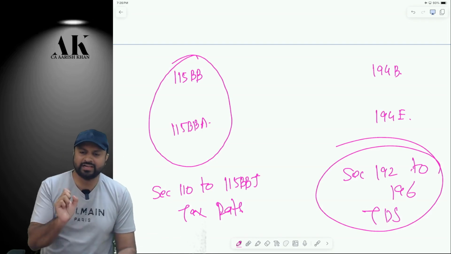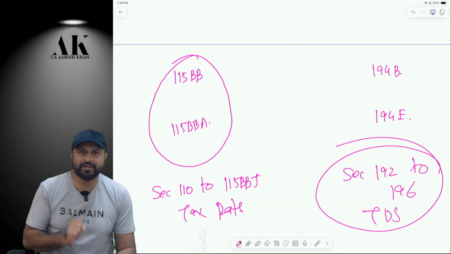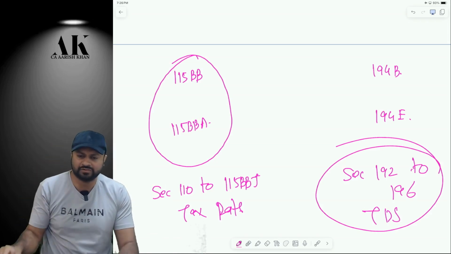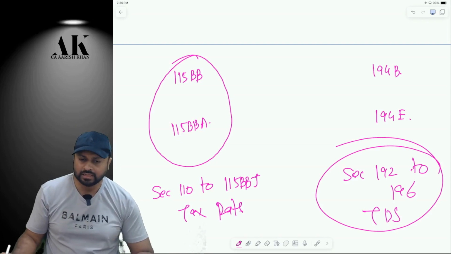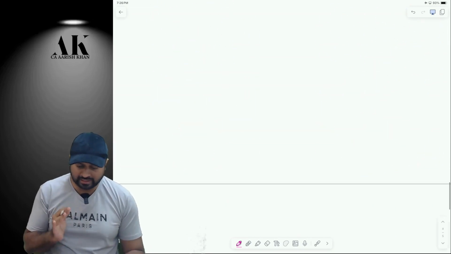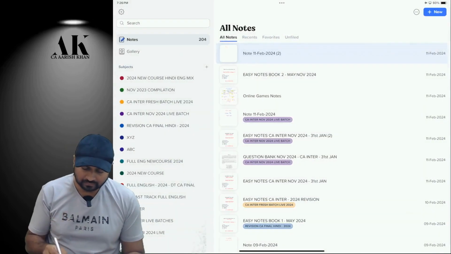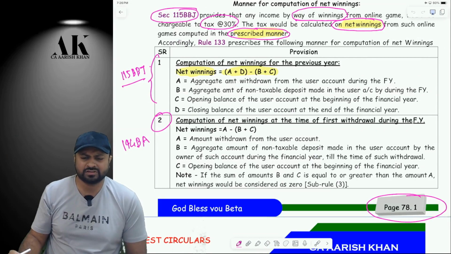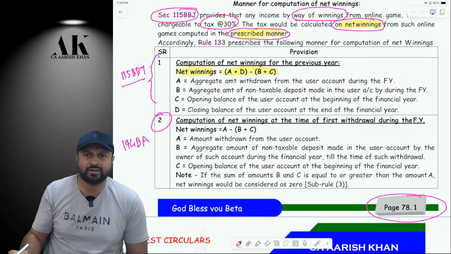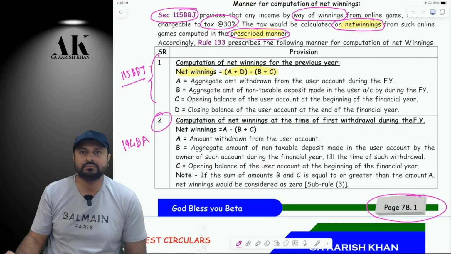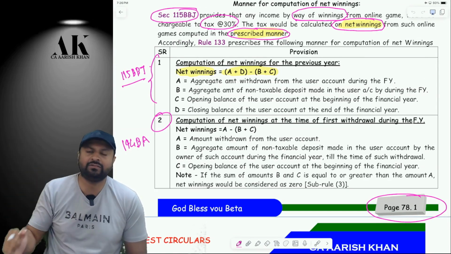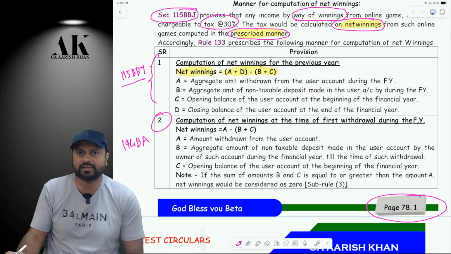At what rate TDS will be deducted? On which date TDS will be deducted? What would be the threshold? All those things will be given in the TDS provisions. Correct or not? So we need to go step by step. First, we are going to understand how to compute net winnings, and then we'll talk about TDS implication. TDS implication is a secondary thing. First, you have to make something taxable, then you can talk about deducting TDS. If something is not taxable, why would I deduct TDS? There is no sense in deducting TDS in such cases.